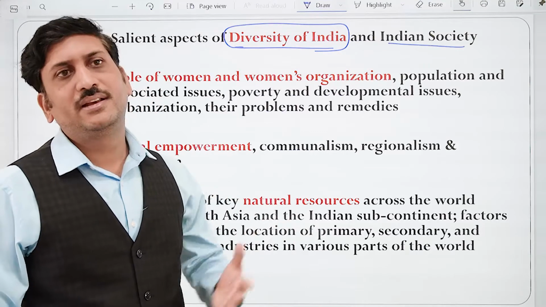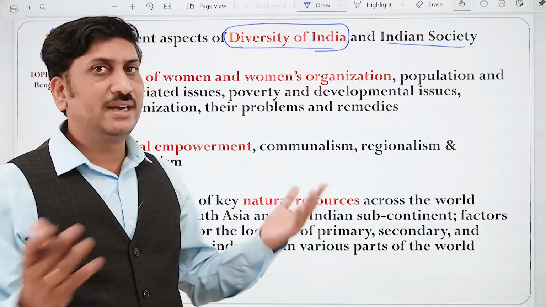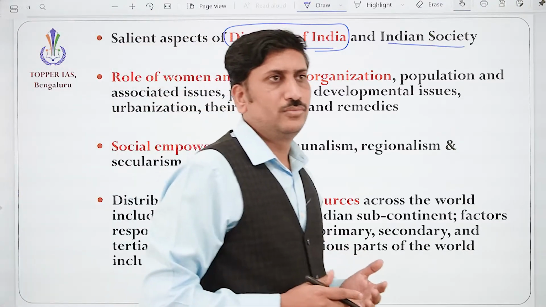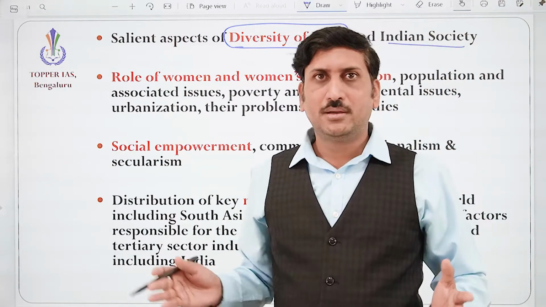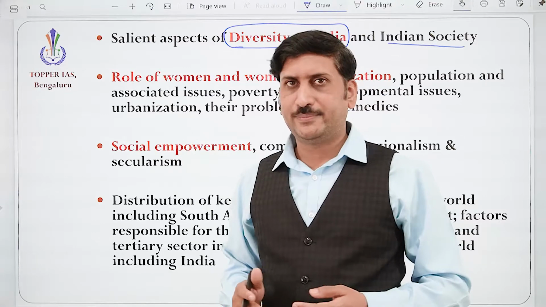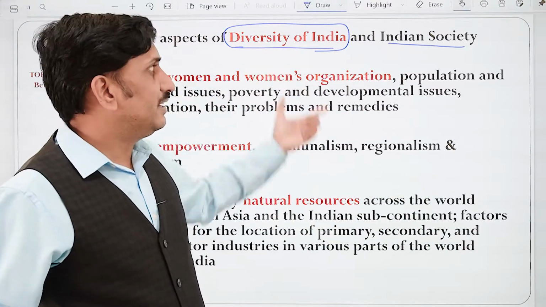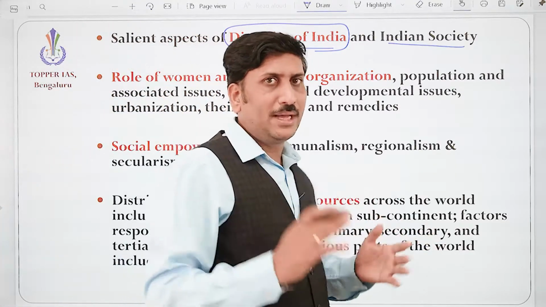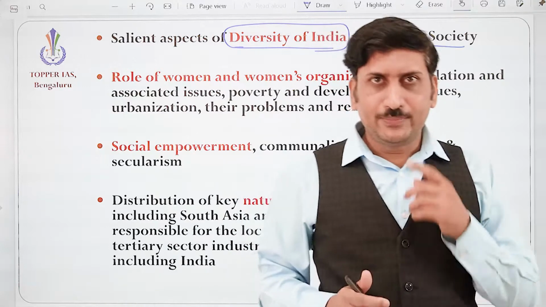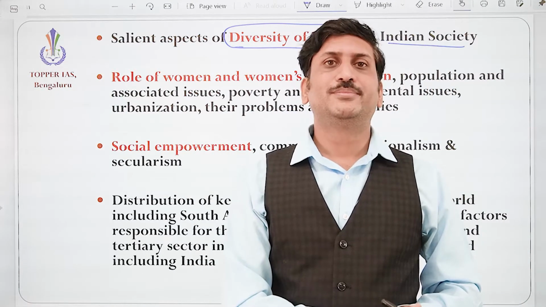How we treat our elders, how we treat institutions, how we treat the education system, how we treat the market system here. Everything is unique. The market is not the same everywhere. Okay, so this is the diversity of India and Indian society. See, when we say market in India, the market is not just a market; it is a social component.